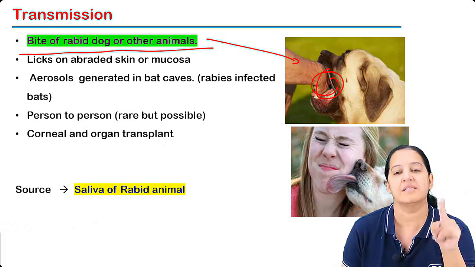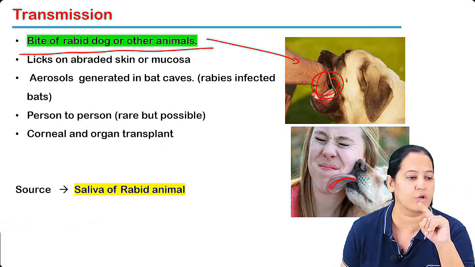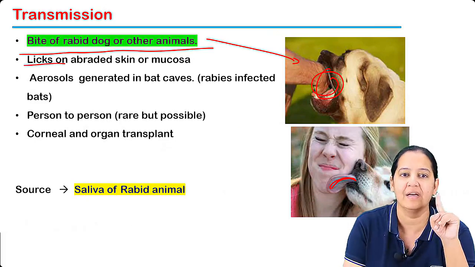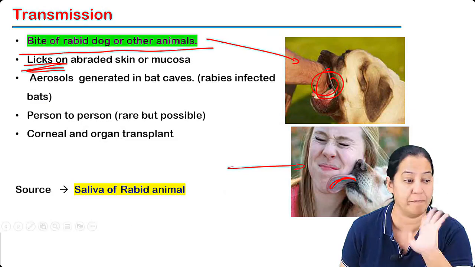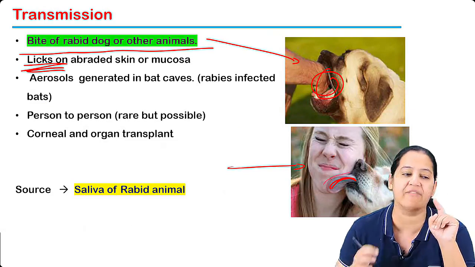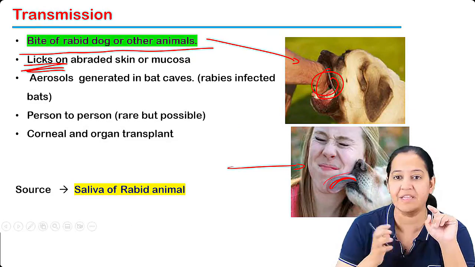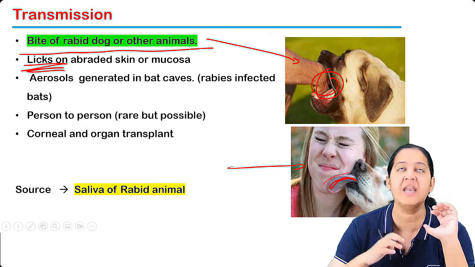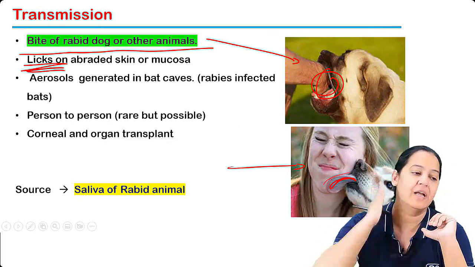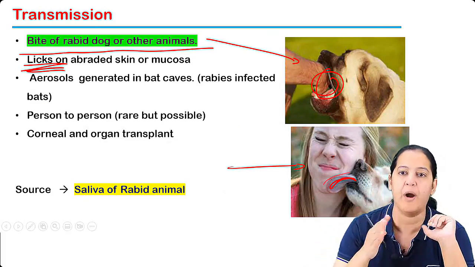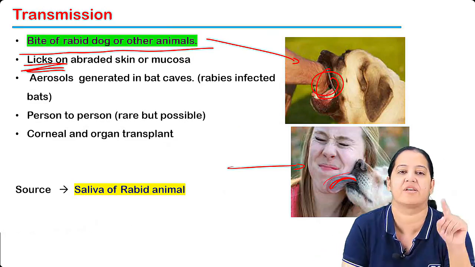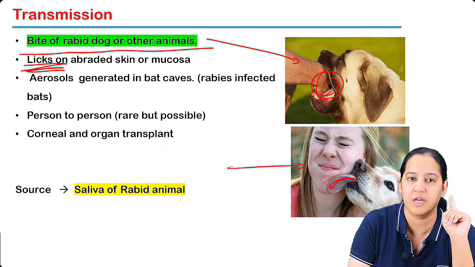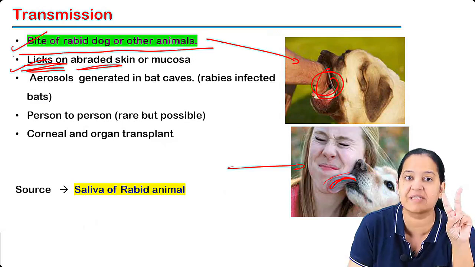Number one. Sometimes the dog is just licking, not biting. The dog is just licking. You can see in the image. Licking, not biting. So maybe the person is having abrasions on the skin, and on the abraded skin, the dog is licking. You got my point? So the saliva ultimately goes inside, and in this way also it gets transmitted. So bite of the dog, number one. Licking on the abraded skin, number two.